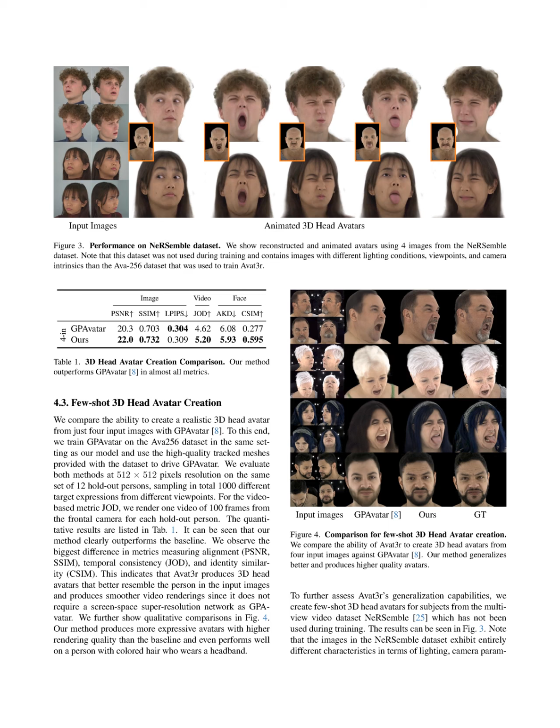Section Summary. In this section, we describe the training process for Avat3r, which utilizes a combination of photometric and perceptual losses to enhance high-frequency details while being trained on multi-view video captures from the Avat3r dataset. We evaluate our method against state-of-the-art systems, demonstrating that Avat3r outperforms baselines in creating realistic 3D head avatars from limited input images, even generalizing well to unseen datasets.